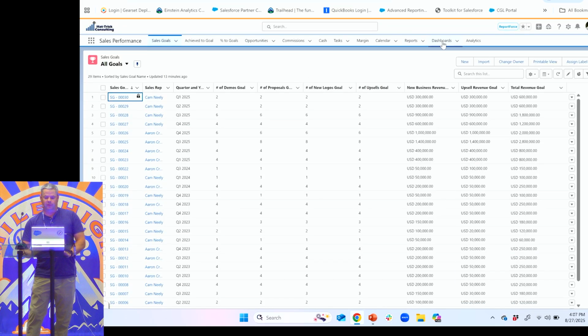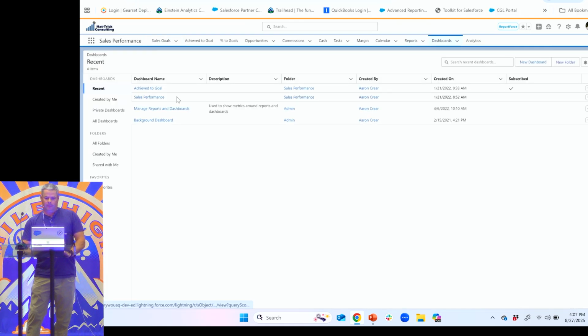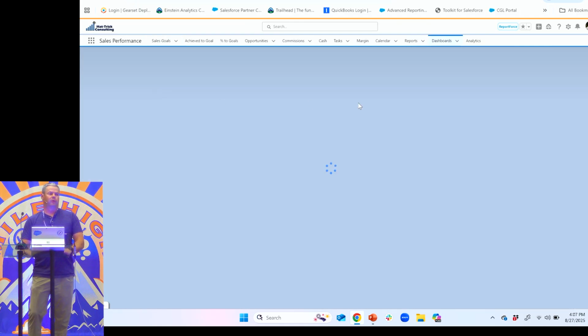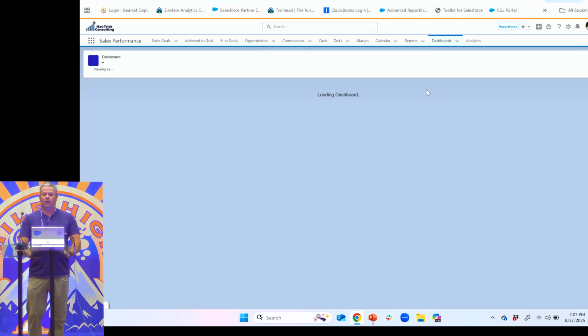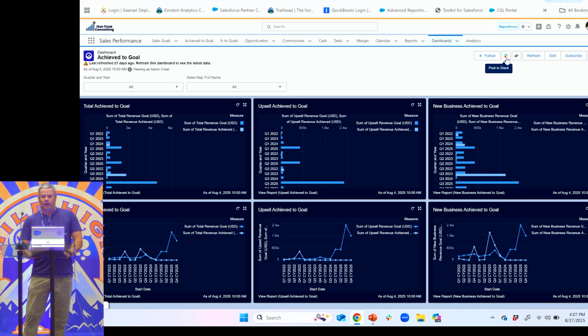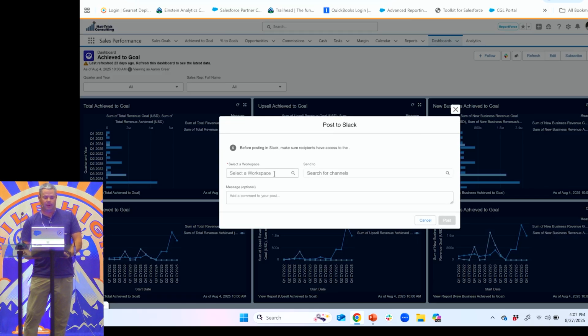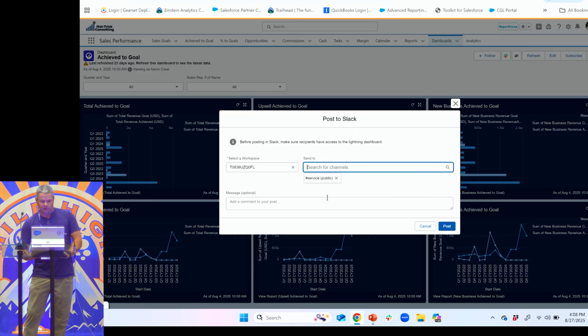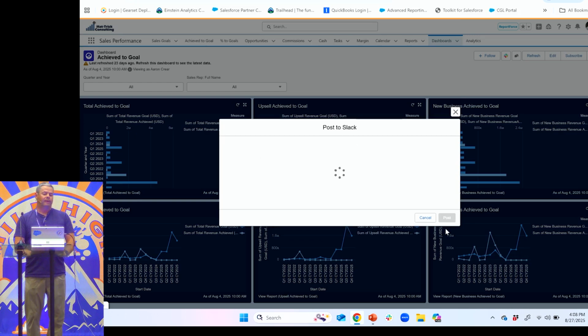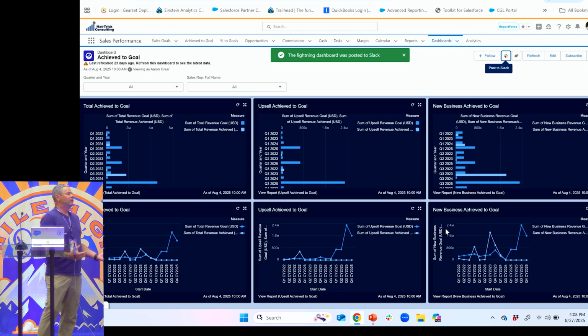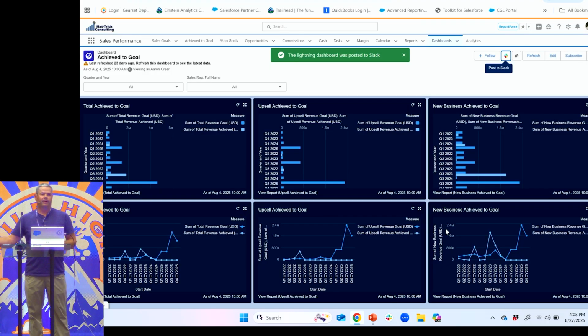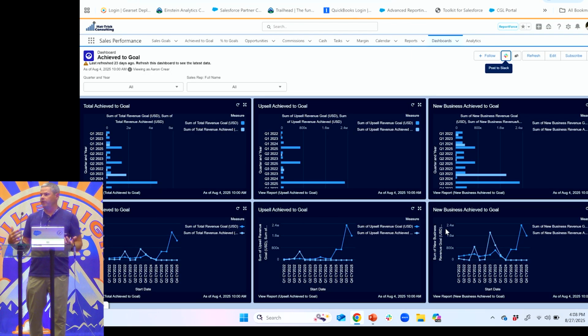Now we can also, within Salesforce, if we go to a dashboard, we can also just send this. Once we have our integration connected, we're going to see a little icon up here. And I can hit this icon, and now I can post the dashboard to Slack. So I'm going to select my workspace, select my channel, throw this one to service, and then I can post that. So if you're the person working inside Salesforce and you want to send it to somebody else that might live more in Slack, it makes it a little bit easier for you just to send that.